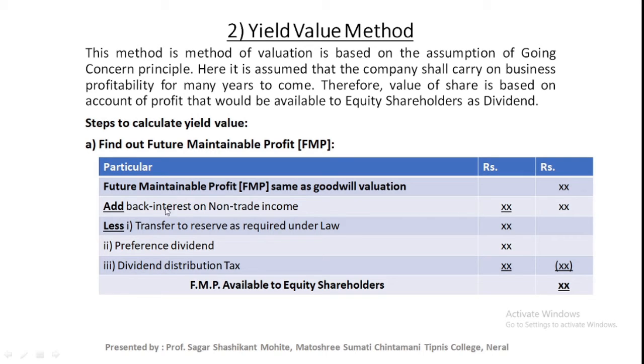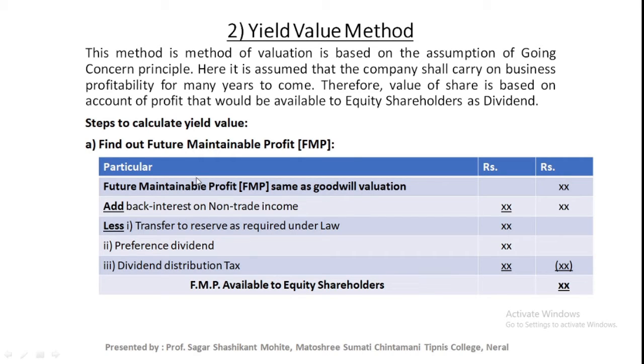Just add the non-trade investment income and deduct the transfer to reserve, that may be preference transfer to reserve, and second, preference dividend and dividend distribution tax. You need to deduct these things from this FMP, and you will find FMP available to equity shareholders. This is a simple formula.